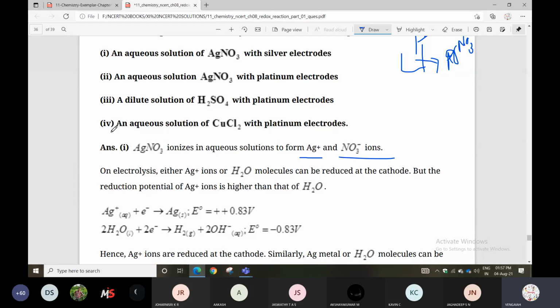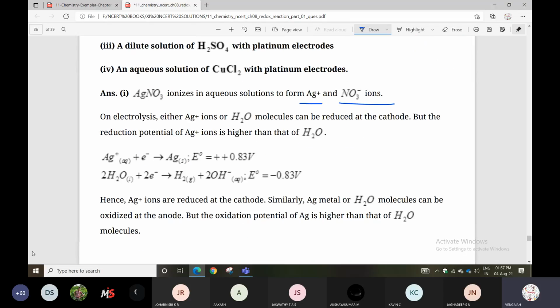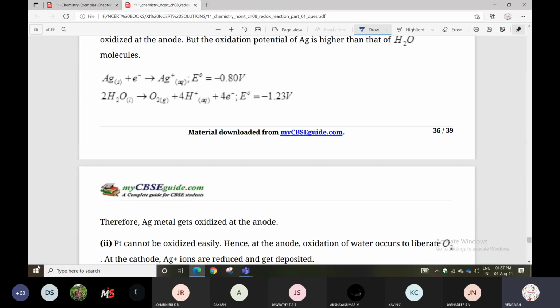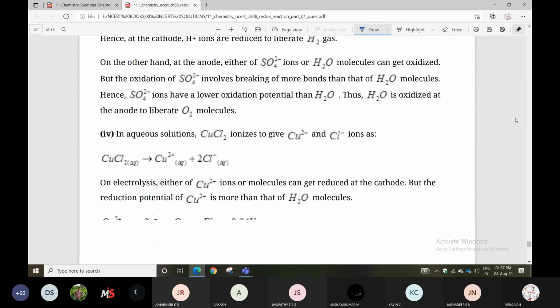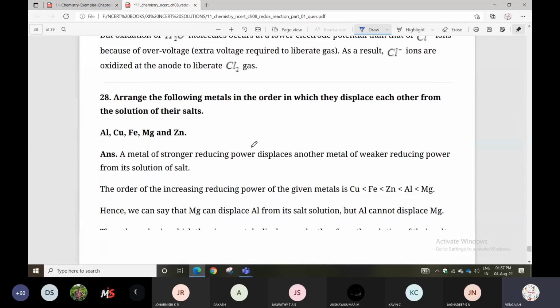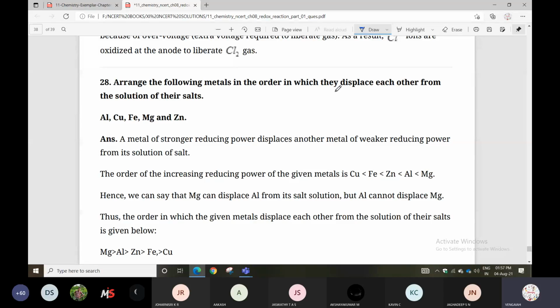So in the aqueous solution of AgNO3, they dipped a silver electrode and a platinum electrode like that. So what will happen? You can check the anode reaction and cathode reaction. Then you can calculate the E naught value like that. Okay? Yes. You can check it, you can understand. No problem at all. Next thing is to arrange the following metals in the order in which they displace each other from the solution of their salts. So here it is a displacement reaction.